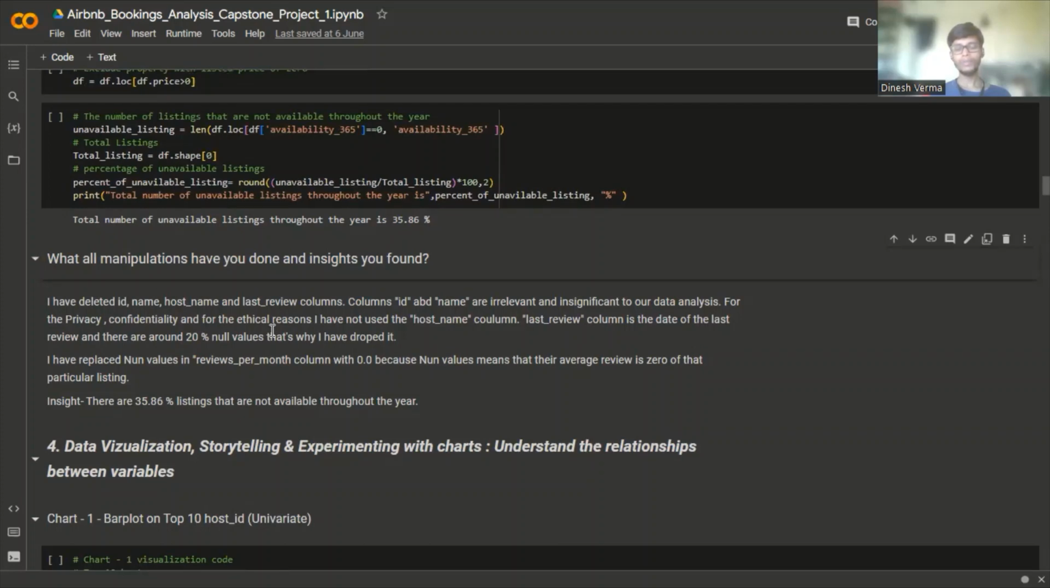I have not used the host name column. Last review column is the date of the last review, and there are around 20% null values. That's why I have dropped it. I have replaced null values in the reviews per month column with 0.0 because null values mean that the average review is 0 for that particular listing. And there is one thing inside that: there are 35.86% listings that are not available throughout the year.